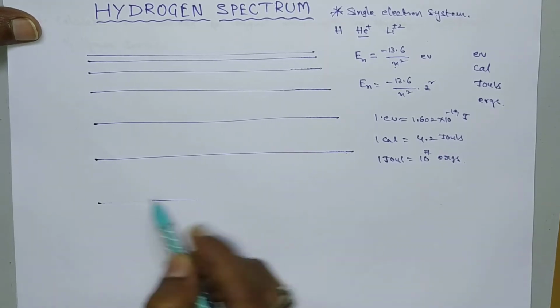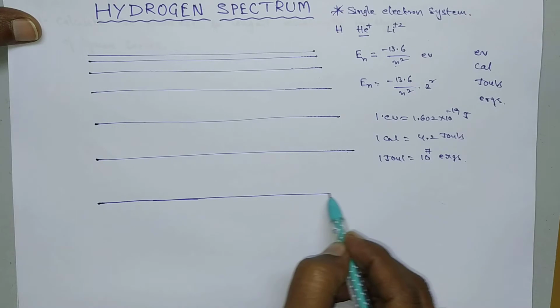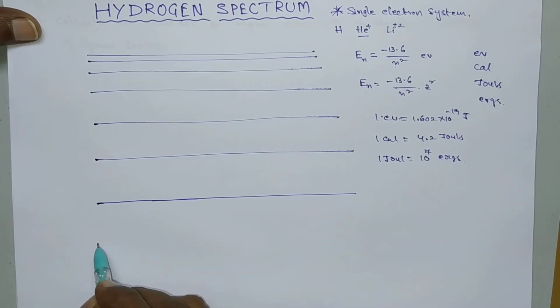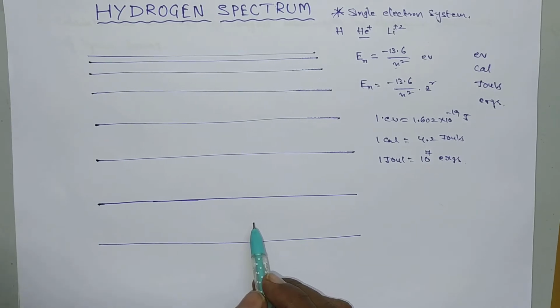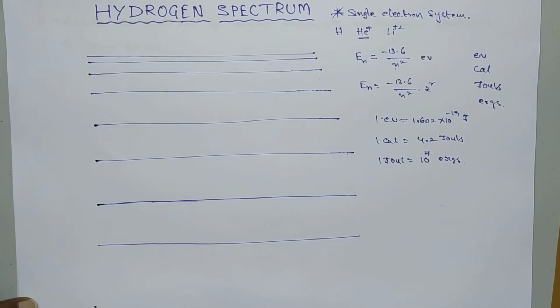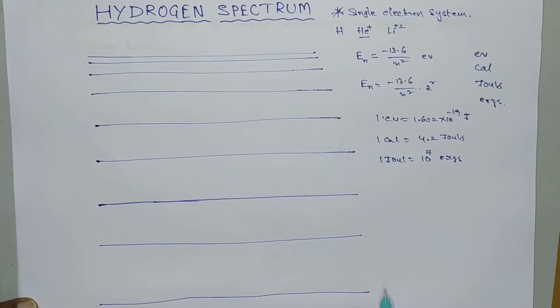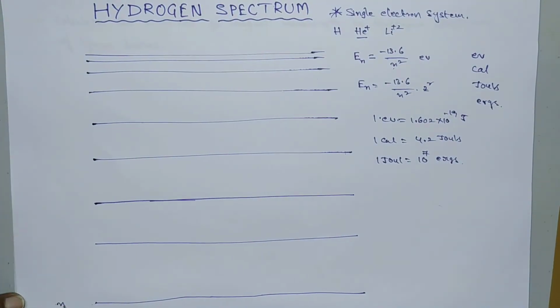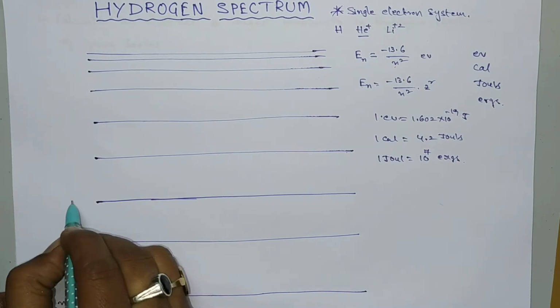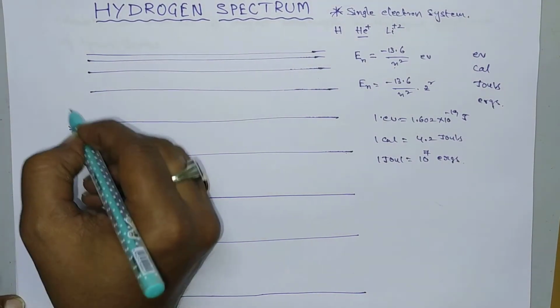As we move in the downward direction, the energy gap goes on increasing, so it has a high energy difference. Here this is the first energy level, so n is equal to 1, 2, 3 and so on.